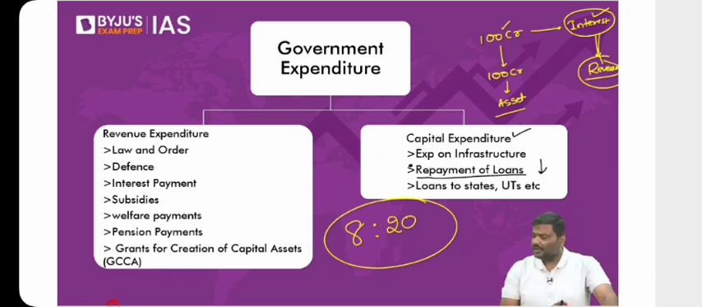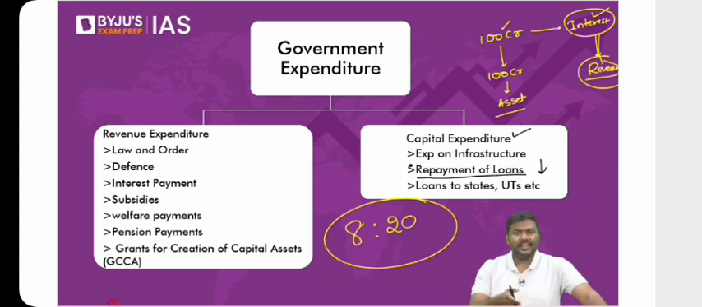What is the order of all these as indicators of deficit? The order is there here only. Fiscal deficit is always the highest. Below the fiscal deficit, we have the revenue deficit. Below the revenue deficit, we have the primary deficit. And below the primary deficit, we have the effective revenue deficit.